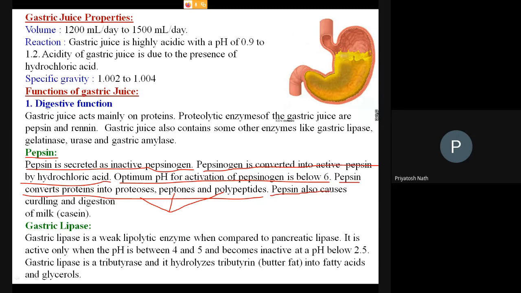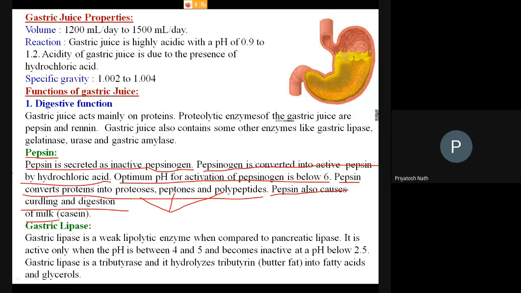Now pepsin also causes curdling of milk. This enzyme converts the milk into curd, which separates the casein protein from the other form of protein in the milk, that is the whey.